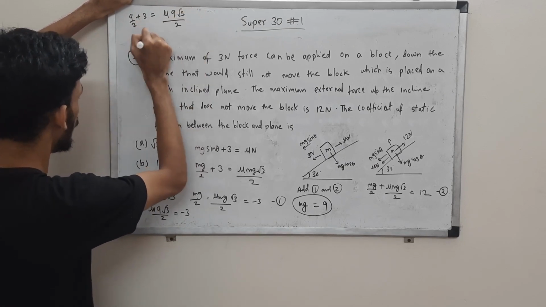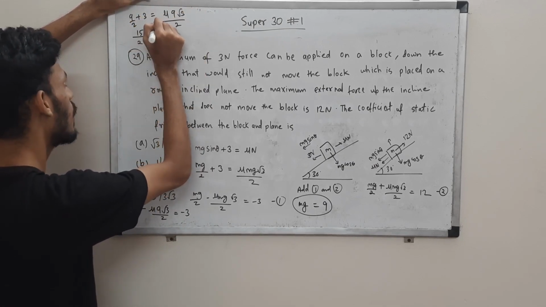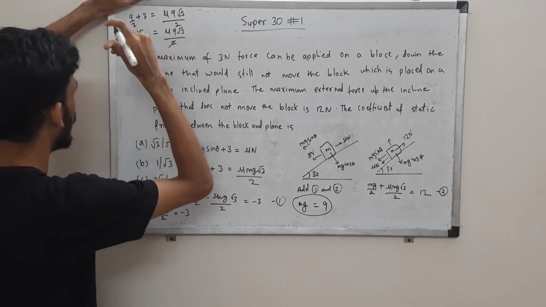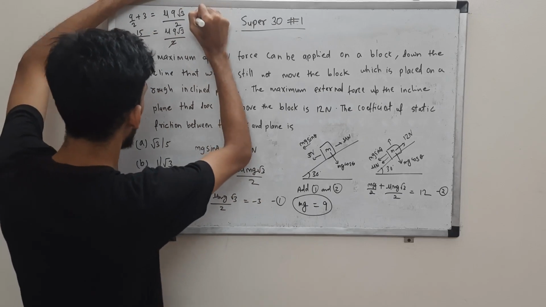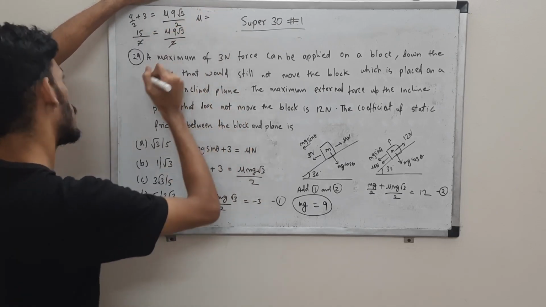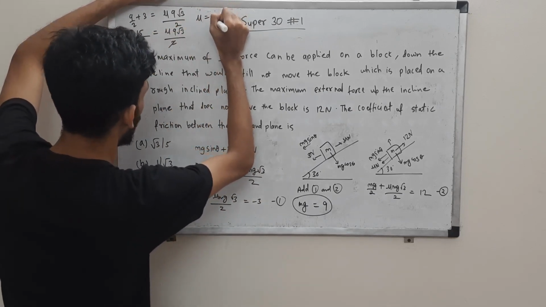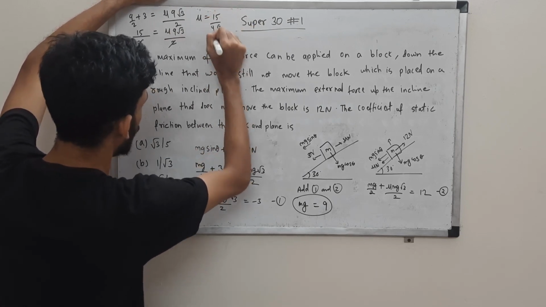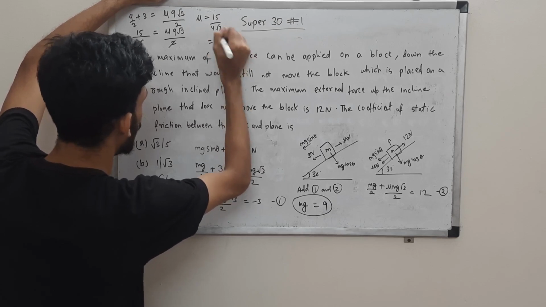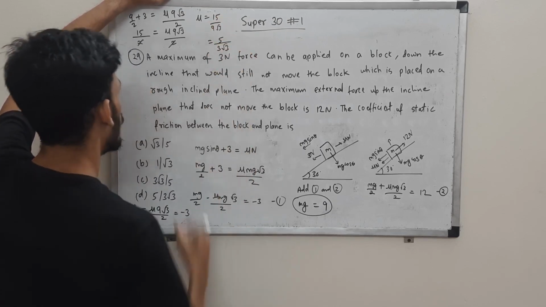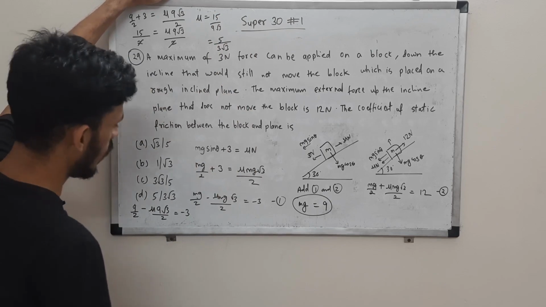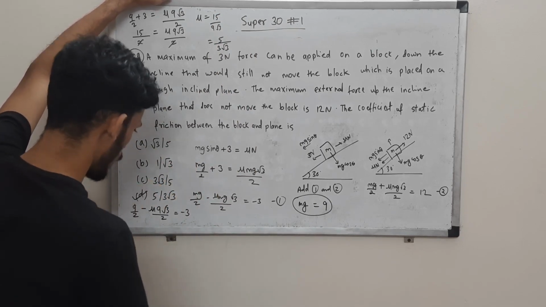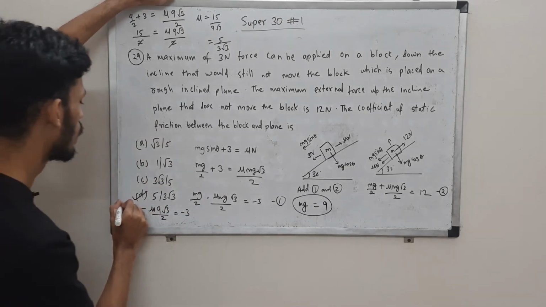Okay, so 9 by 2 plus 3 is 15 by 2, equal to mu 9 root 3 by 2. This 2 and 2 can get cancelled, and what do we have? We have mu is equal to, also this can get cancelled. You can cancel with 3, 3 5s are 15, 3 3s are 9. So 5 by 3 root 3, is that an option? Yes, option B, 5 by 3 root 3. Okay, so that is our answer.